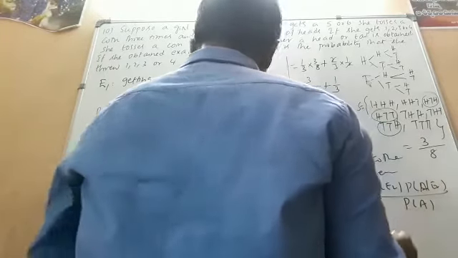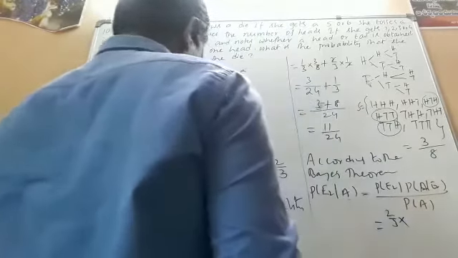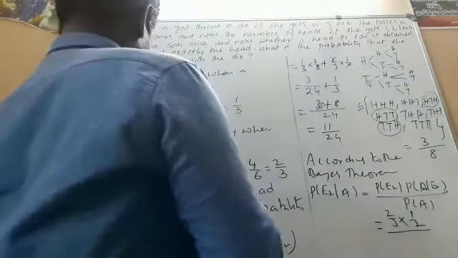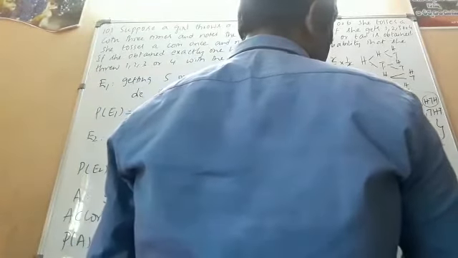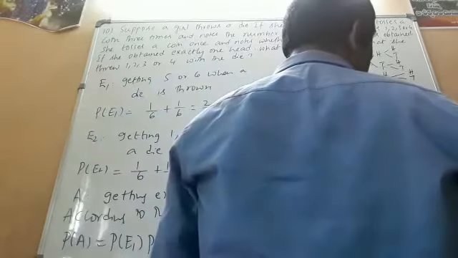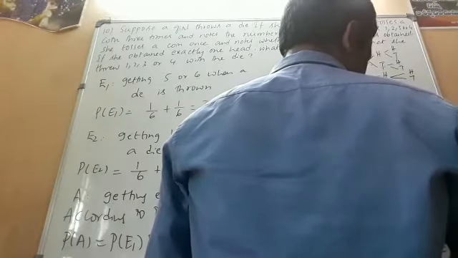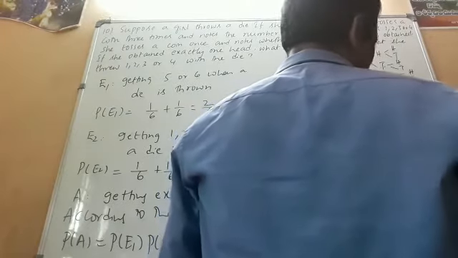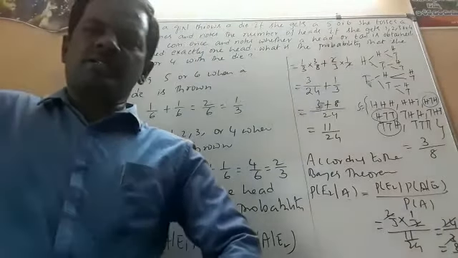What is P of E2? P of E2 is 2 by 3. P of A given E2 is 1 by 2, divided by P of A, which is 11 by 24. If you simplify this, it is 24 by 3 into 11. Finally, the answer is 8 by 11. In this way, we can solve the problem.